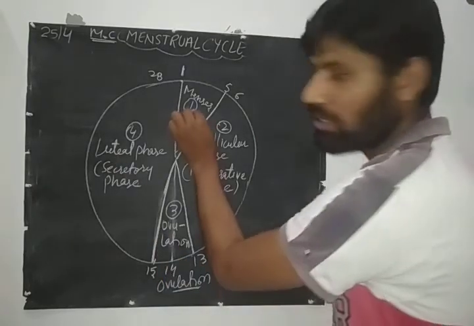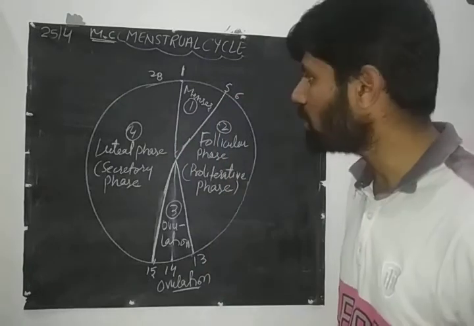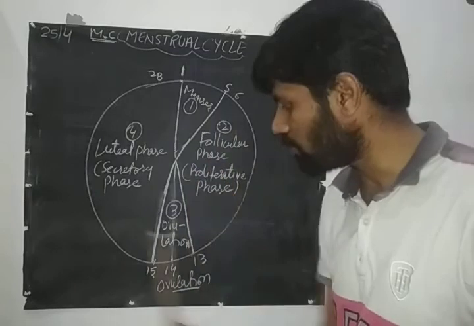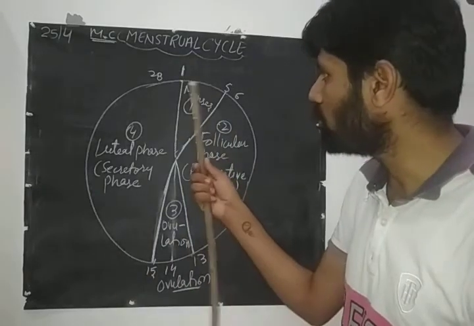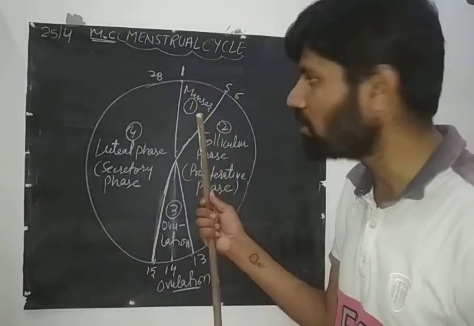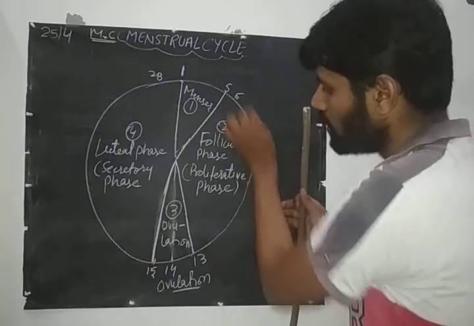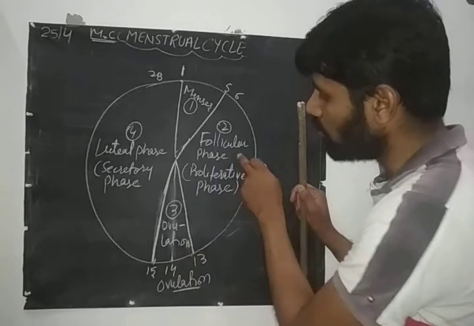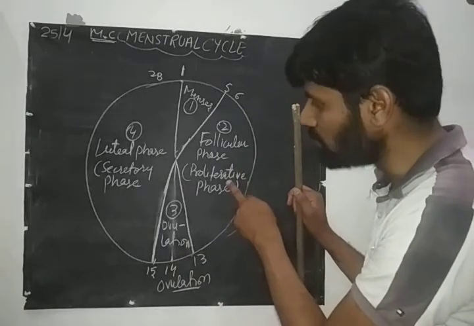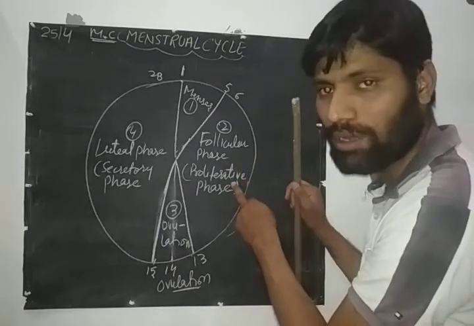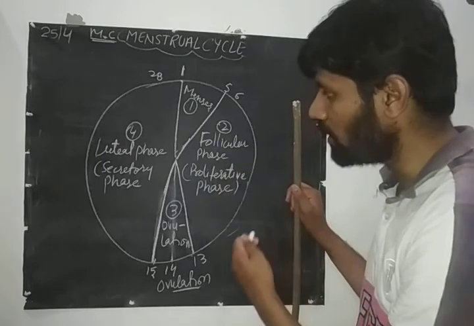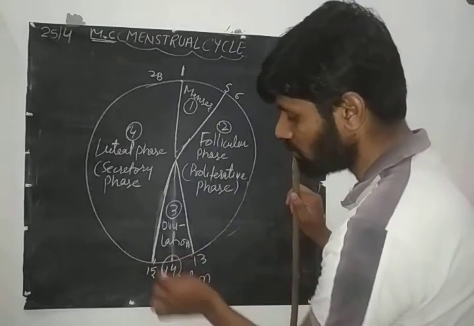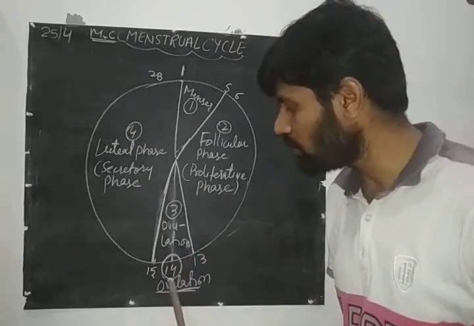In the menses, the bleeding takes place. This is generally about 1 to 5, or 2 to 7 days; I am taking 1 to 5 days. So menses lasts 1 to 5 days out of 28 days. Then day 6 to about 13 would be the follicular phase or proliferative phase. We will discuss in detail what follicular and proliferative mean. Then third is known as ovulation. Ovulation generally takes place on the 14th day of this cycle.